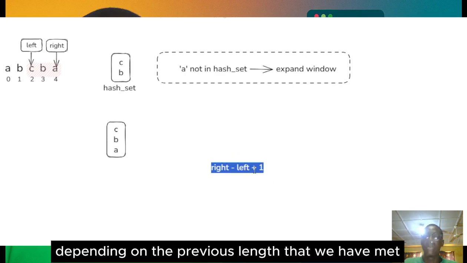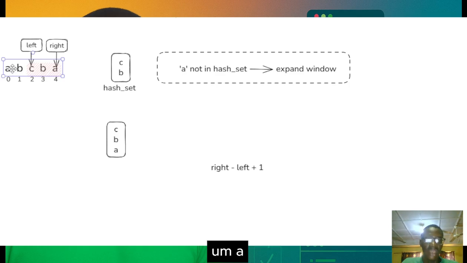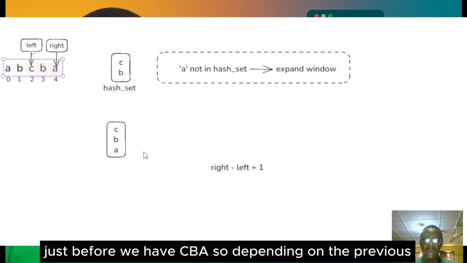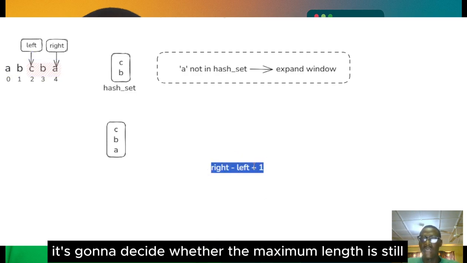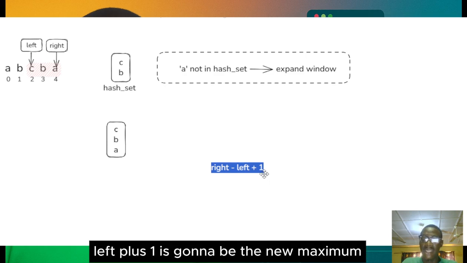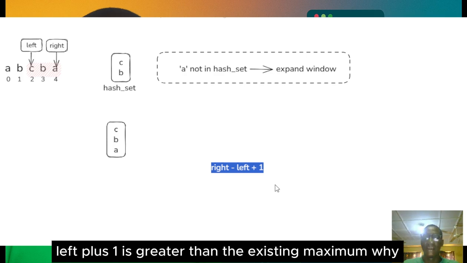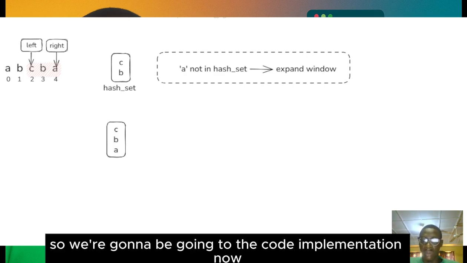And so depending on the previous length that we have met, don't forget that we first met length 1 with A, then we have AB, then we have ABC. So ABC held the longest length previously, just before we have CBA. So depending on the previous, we are going to be using a maximum length to keep track of the whole maximum. It's going to decide whether the maximum length is still going to remain the maximum, or this particular right minus left plus 1 is going to be the new maximum. That is, if this right minus left plus 1 is greater than the existing maximum. Why? Because we just need the longest. So we're going to go to the code implementation now.